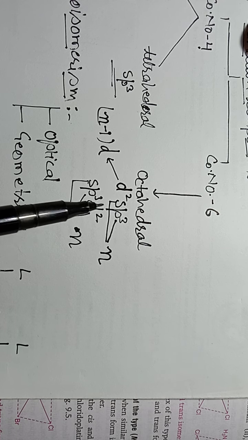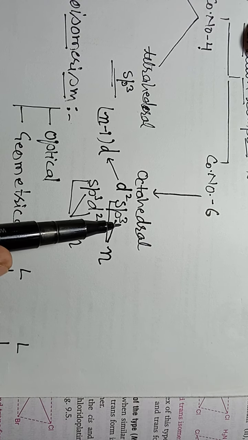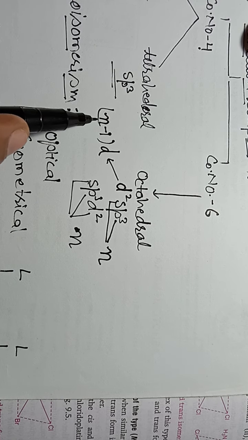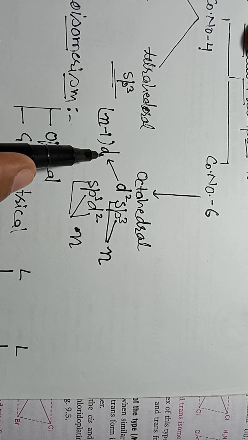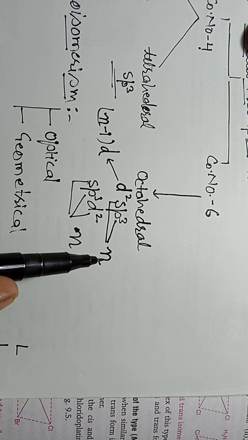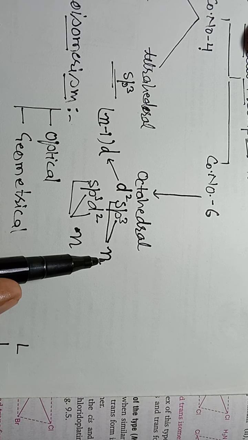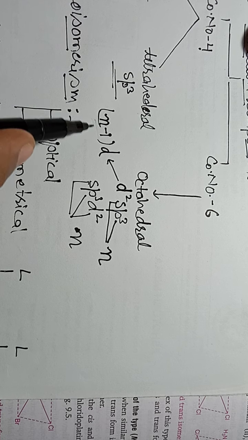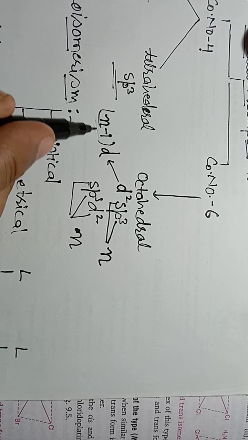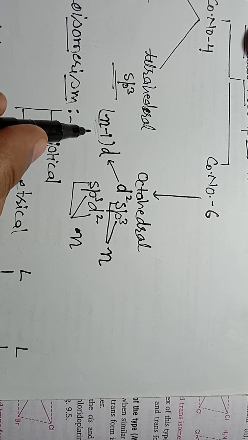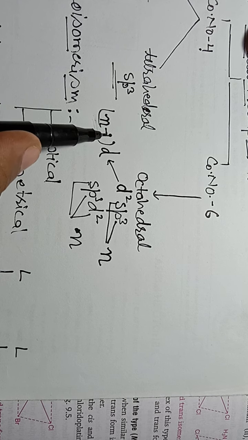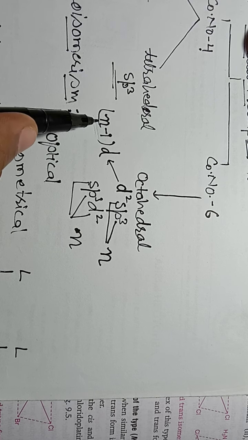In these two different types of hybridization, the first hybridization is due to the participation of (n-1)d orbitals and ns and np orbitals. You all know that n means the outermost or ultimate shell, and n-1 means the second last or penultimate shell.